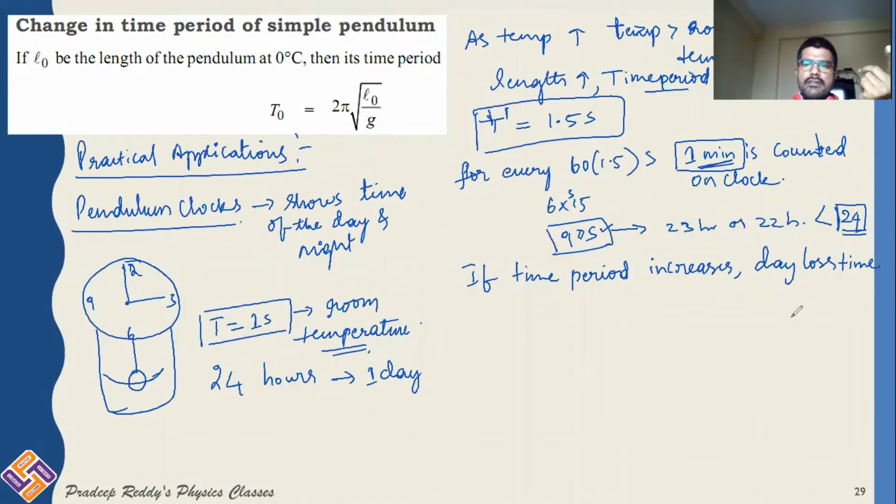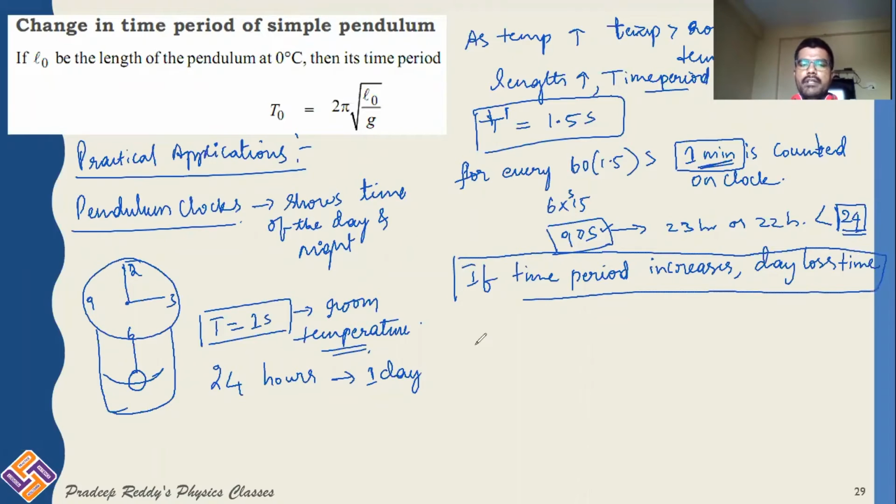Instead of 24 hours, based on this simple pendulum's oscillations, it will be showing only 22 or 23 hours. So for that total time, 24 hours in the actual clock will be completed. So therefore, remember, if time period increases, the day loses time. Therefore, in summer, it loses time.